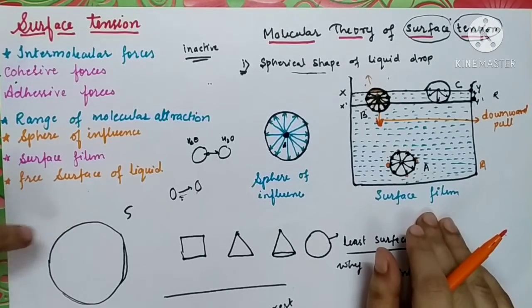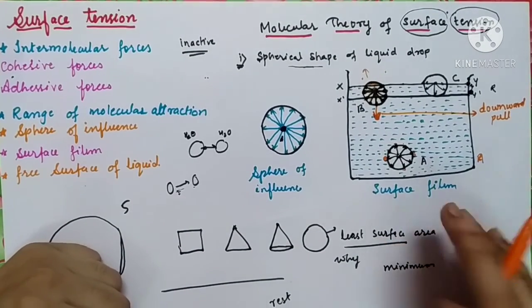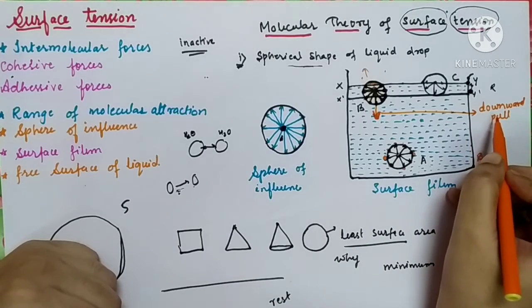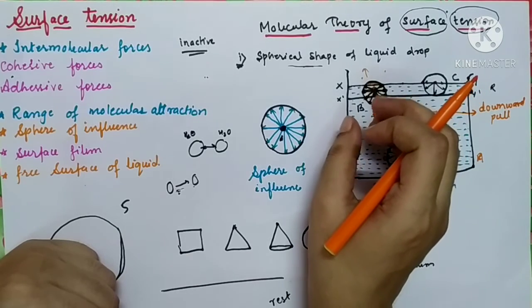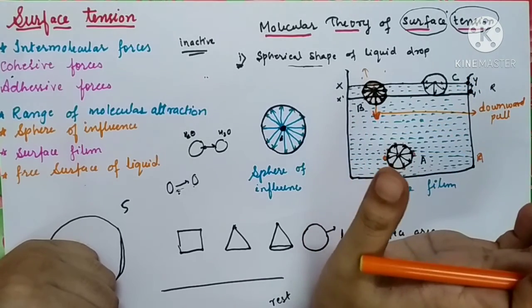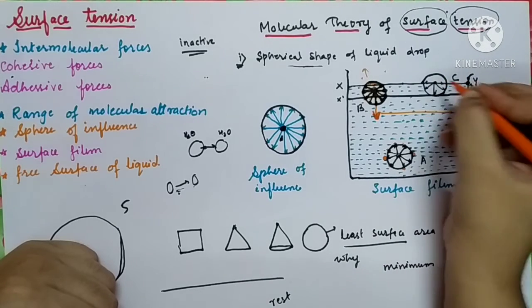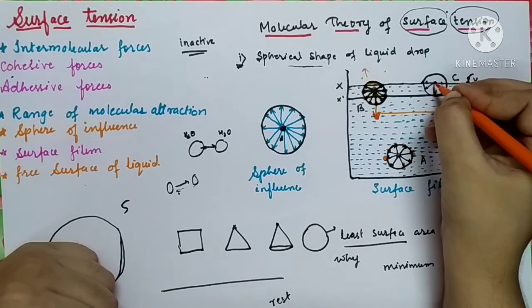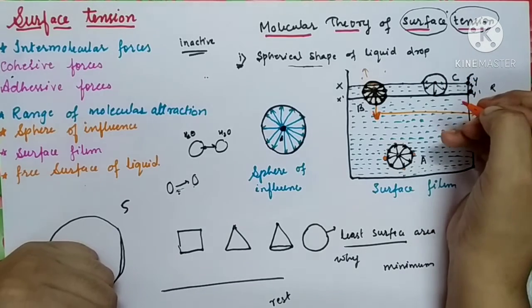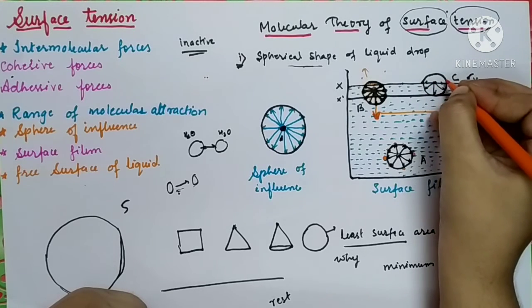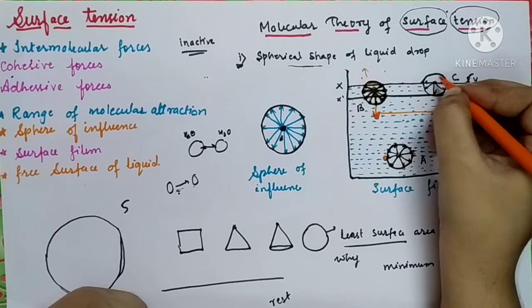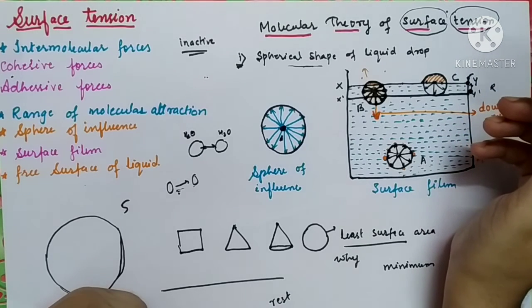So molecule B is being pulled inward. The rest of the liquid molecules will try to move molecule B inside the liquid only. Now let us see molecule C, which is on the free surface of the liquid, since this surface is directly in contact with air. When you draw the sphere of influence surrounding molecule C, you will come to know that half of the sphere of influence lies in liquid and the remaining half lies in air.